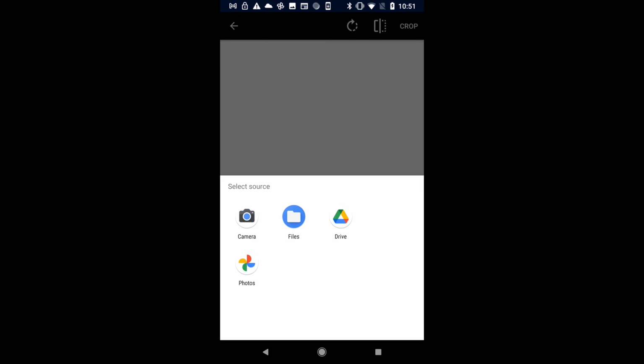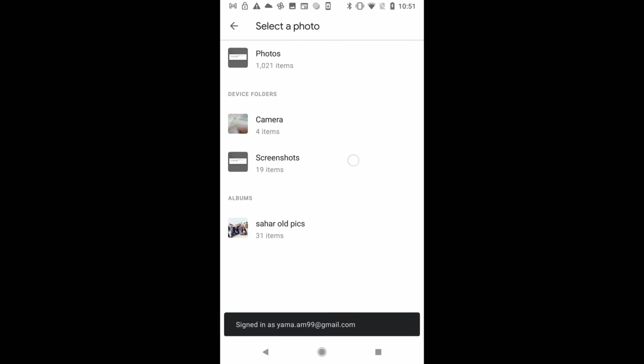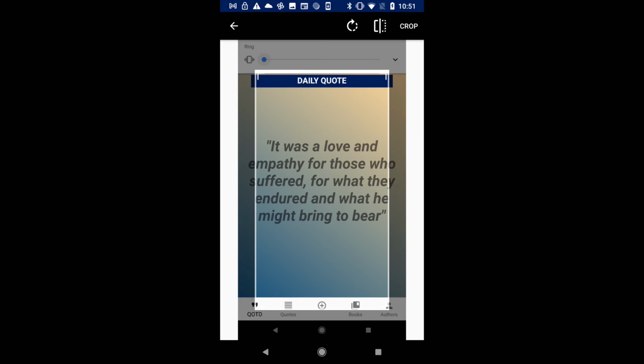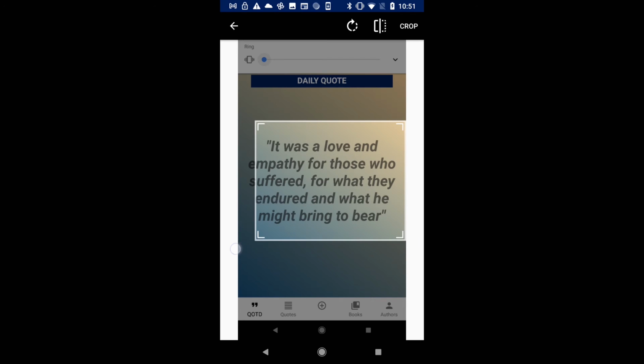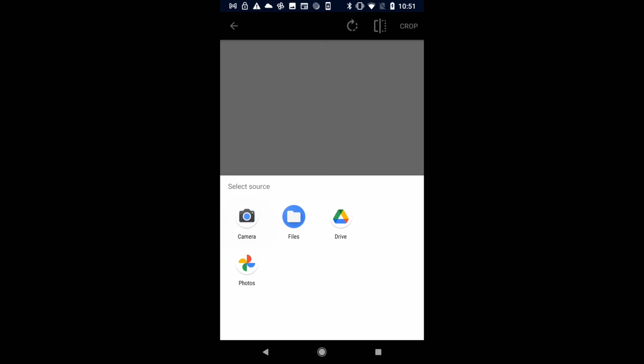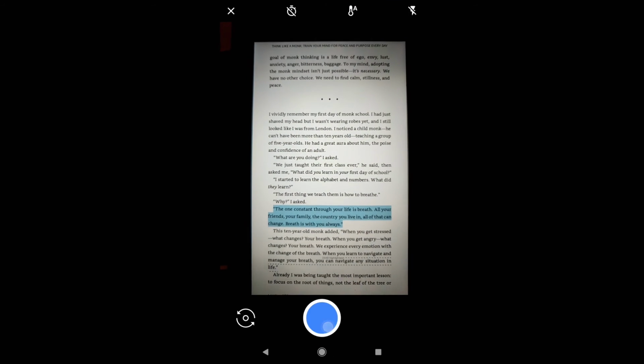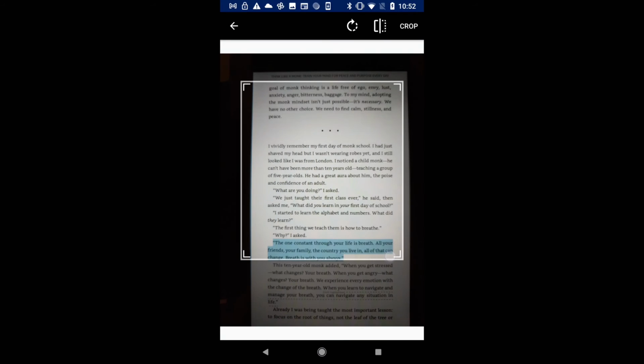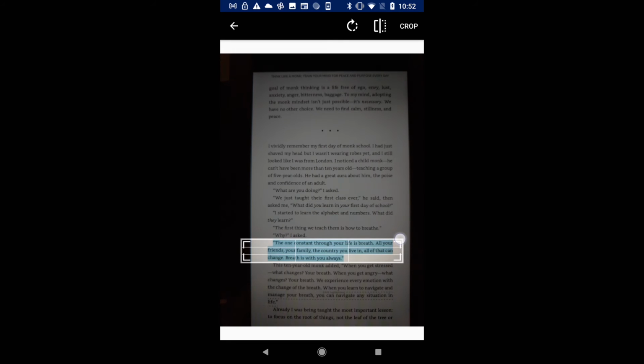In this next example, instead of using the camera directly for scanning a quote, I pull up a screenshot and crop it to my liking, and after uploading it, I re-demonstrate that even though I've uploaded the quote, I still need a title and author field before submitting to the database. In this final example, we see that you can even use the Firebase text recognition technique when scanning quotes from an electronic device like a Kindle.